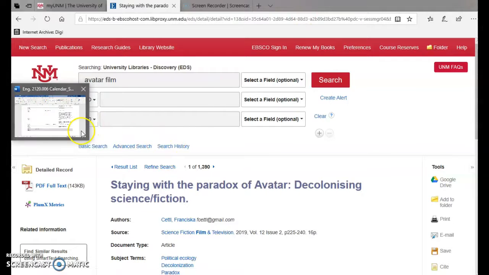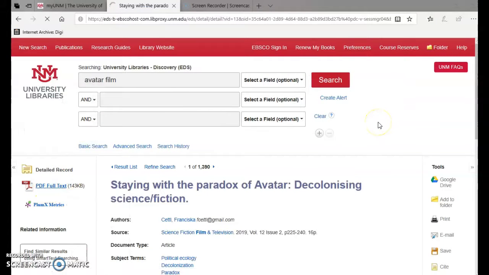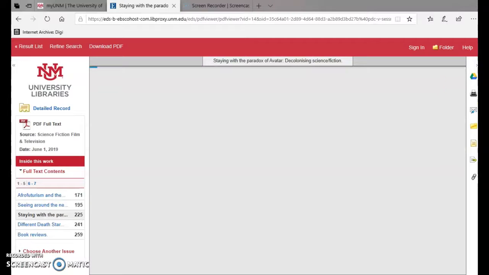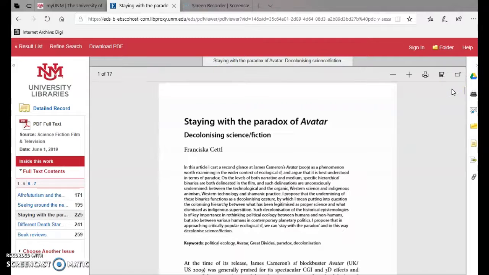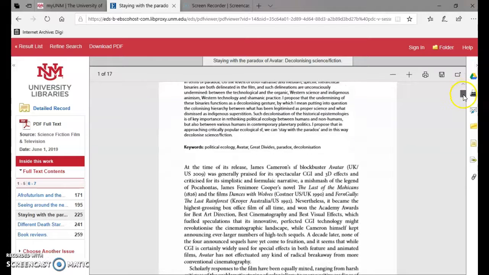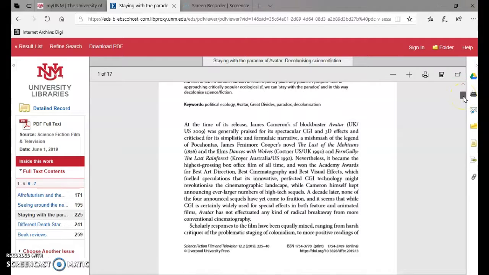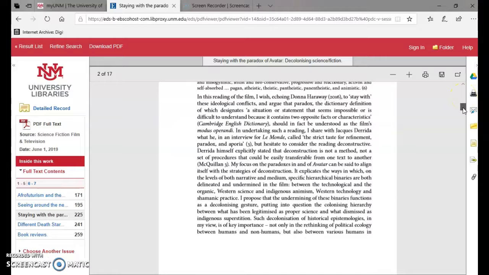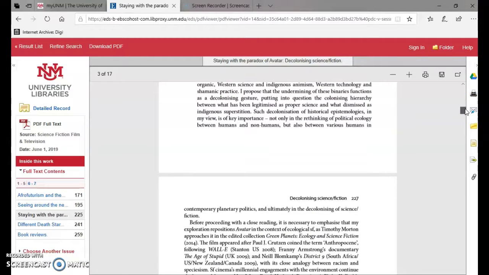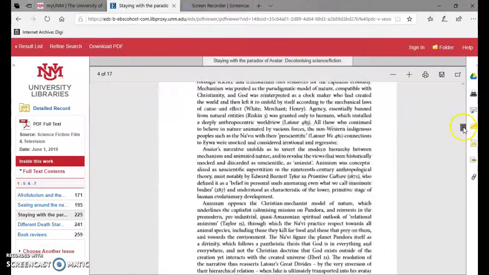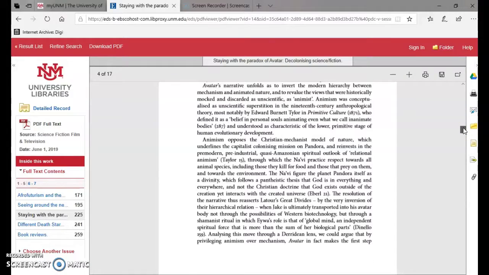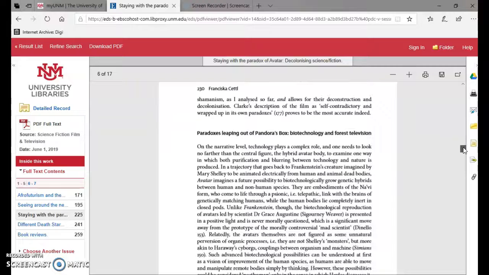I think that's literally it. I would highly recommend downloading whatever articles you're going to use, because when you actually start to write, you don't know what you're going to use as a quote or as a paraphrase. So you could read this whole article and say, oh yeah, I'm going to use this one sentence, and then when you actually write your paper, that's not the sentence you need at all. It was actually the sentence at the end of paragraph 3 or something, right? So just download it. It's free. You can hoard as many scholarly articles as you want as long as you have a UNM ID.